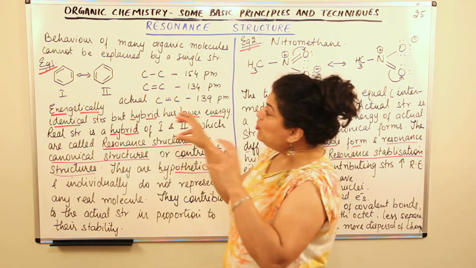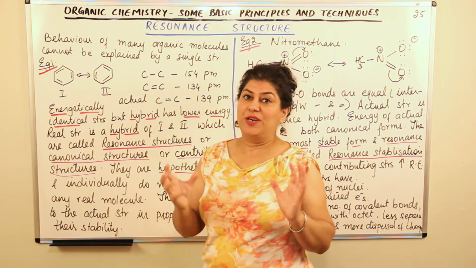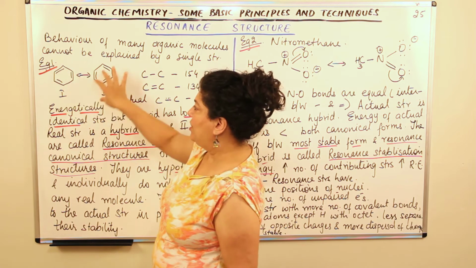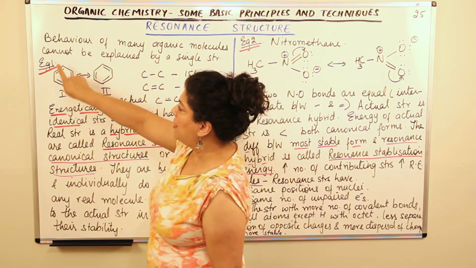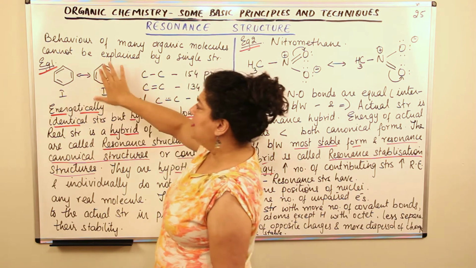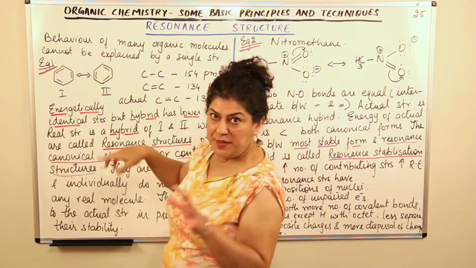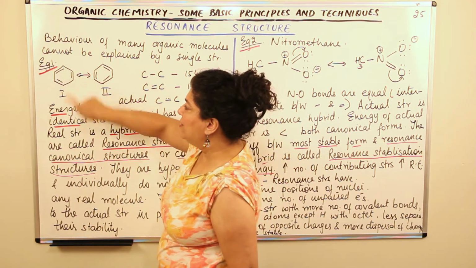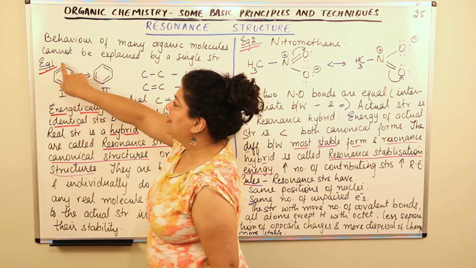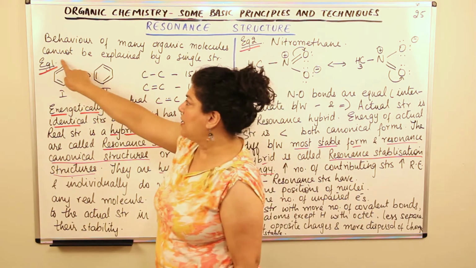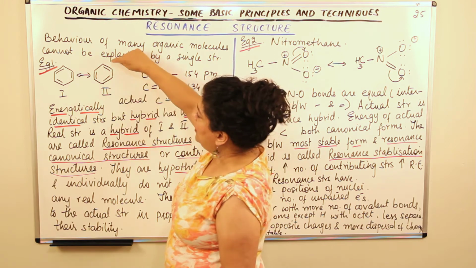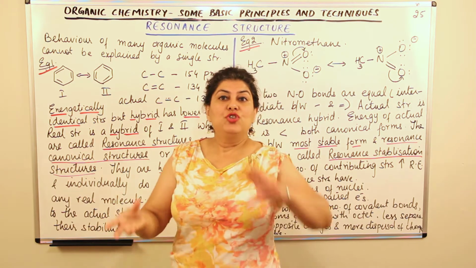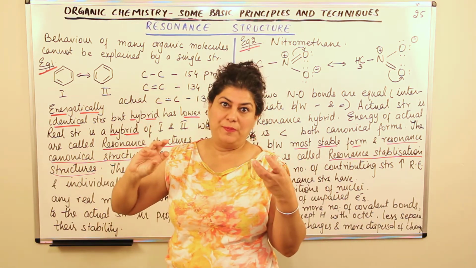Now there were 2 structures that could have represented the same structure as Kekulé had explained. Take a look here. This is the first structure and this is the second structure. In the first structure, this is carbon 1, 2, 3, 4, 5, 6. Similarly, in this also, this is carbon 1, we'll number it in the same way. In the first structure, the double bonds are between carbon 2 and 3, 4 and 5, and 6 and 1. In the second structure, the double bonds are between 1 and 2, 3 and 4, 5 and 6. So the position of the double bonds is different.